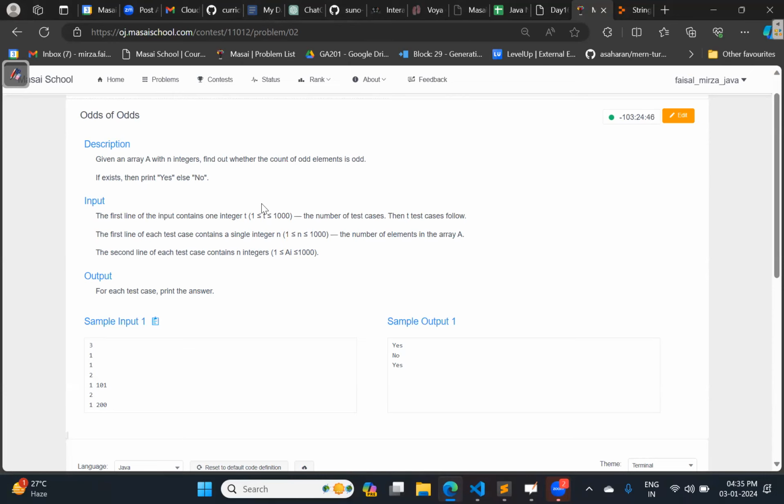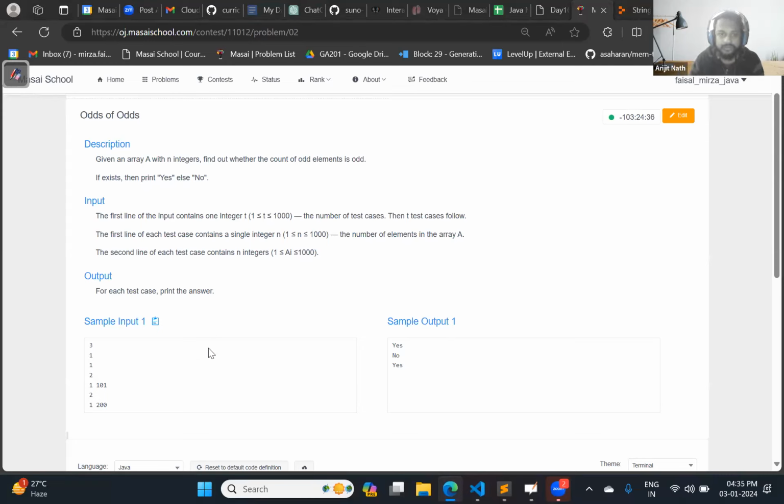Okay, fine. So read this question loudly and tell me what we need to do over here. Given an array A with integers, find out whether the count of odd elements is odd or not.